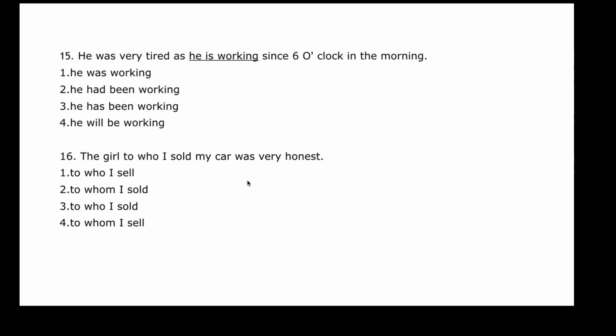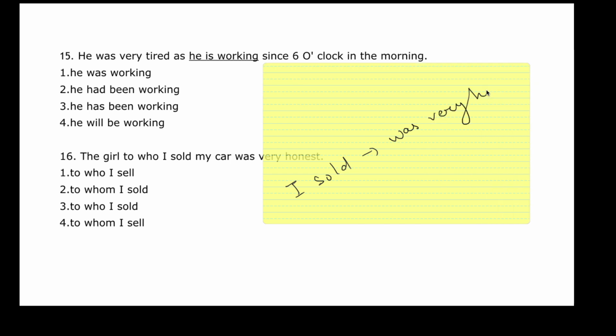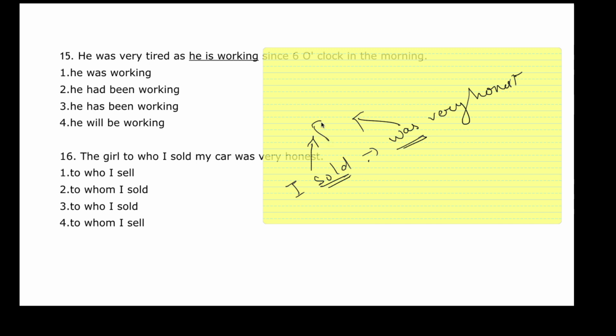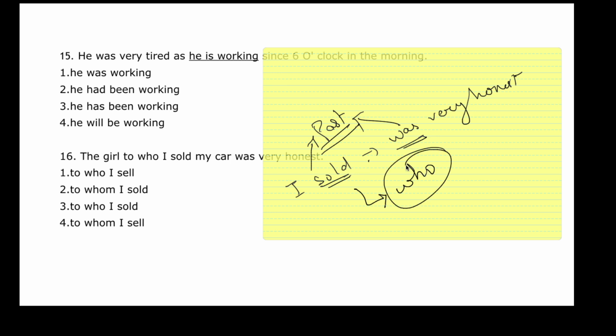Okay. Now it says the girl to who I sold my car was very honest. Two things. I sold and was very honest. I sold and was. This means both of them are in which tense? Both of them are in past tense. That means I have already sold my car. So when I have already sold it, how can it be who? If I've sold it to someone, I know who that person is.